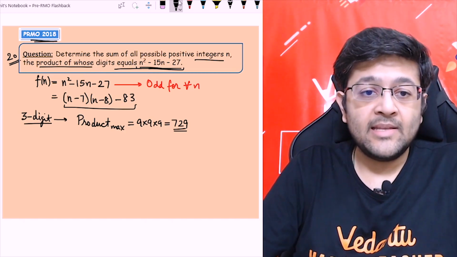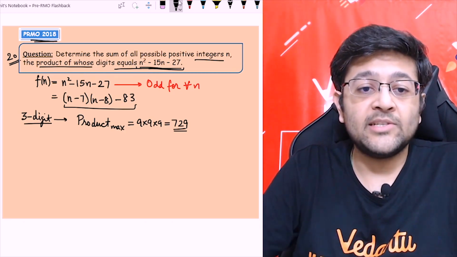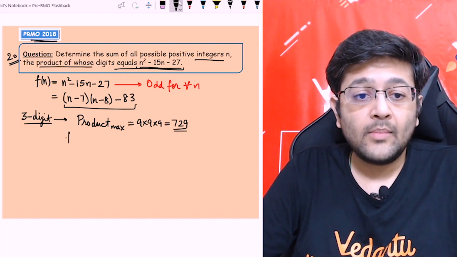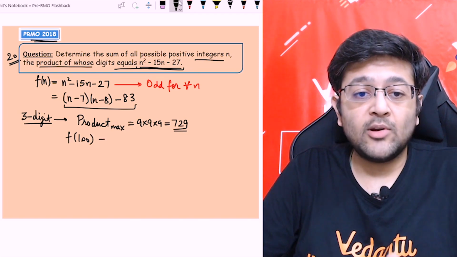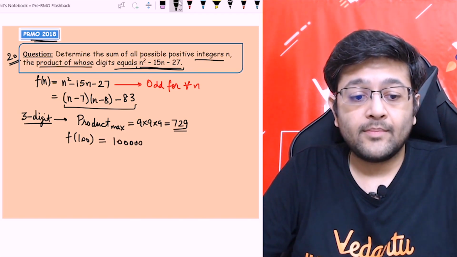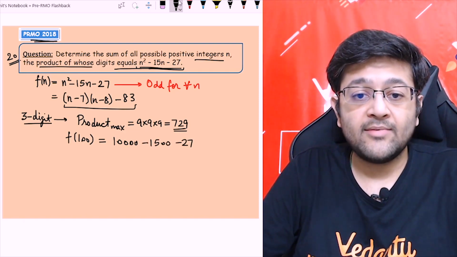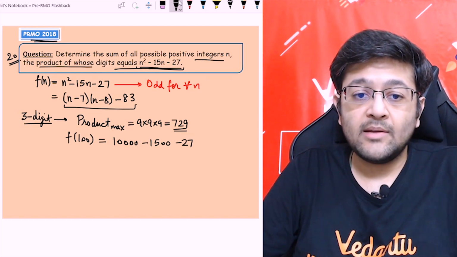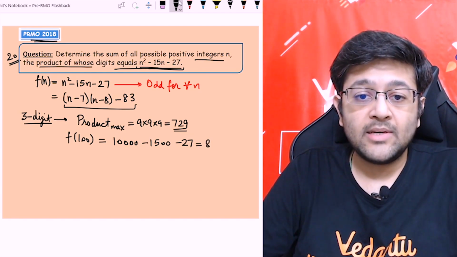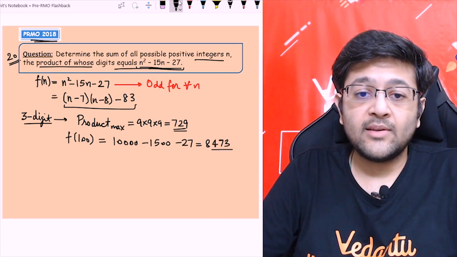But simultaneously, if I check the value of f of n for the smallest 3-digit number, f of 100, that will be 10,000 minus 15 into 100, which is 1500, minus 27. So this will be 8,473, which is far greater than 729.